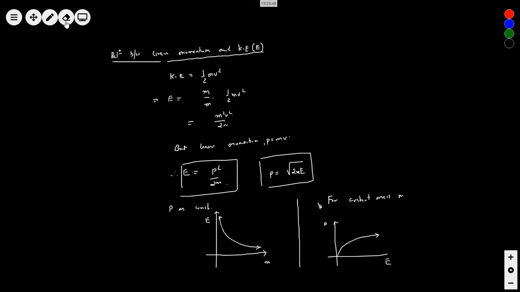Let's say I give you this situation, something called stopping distance. Now, what is stopping distance?